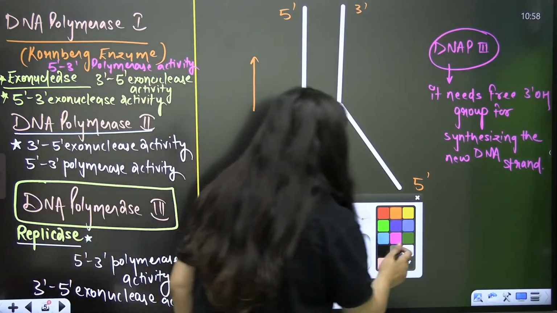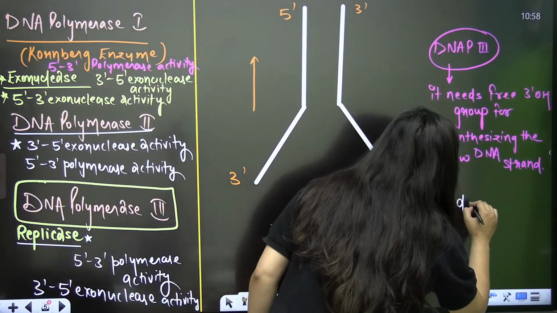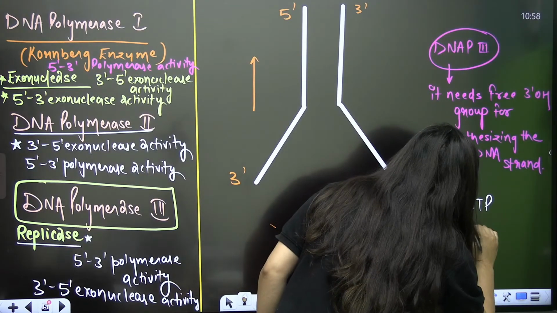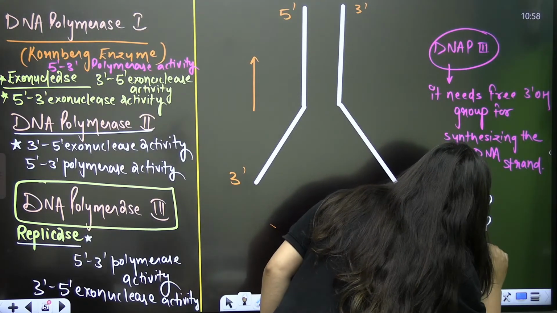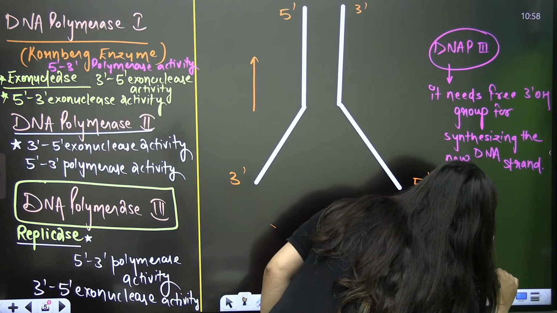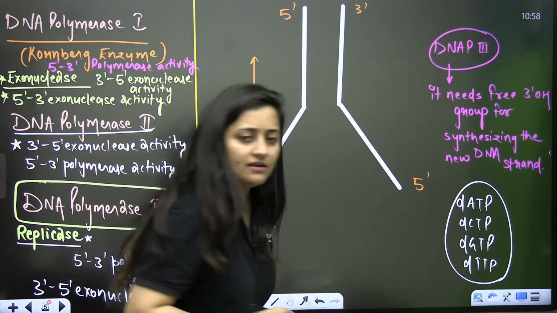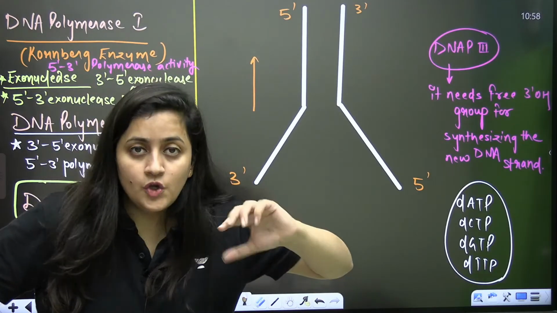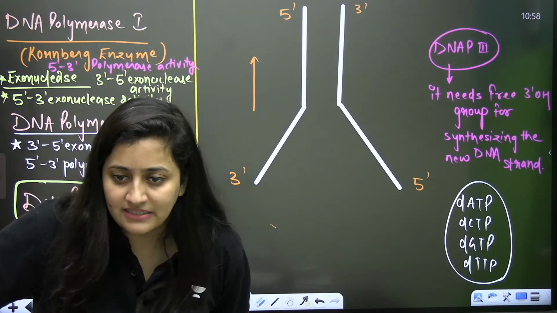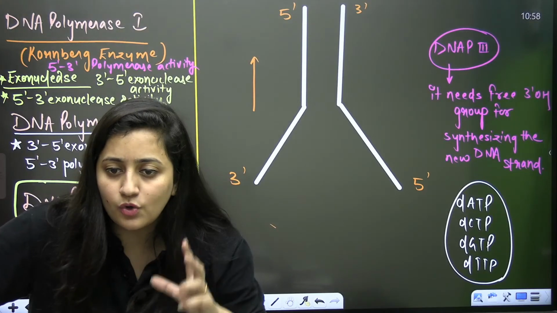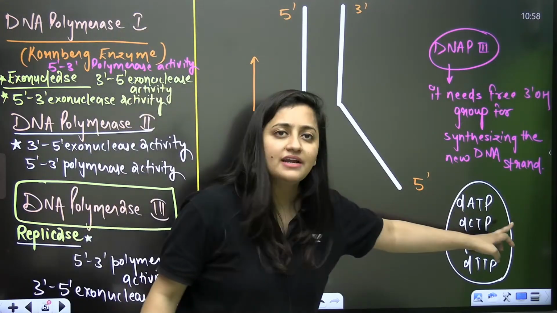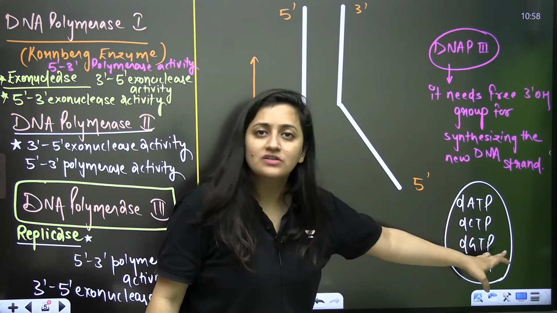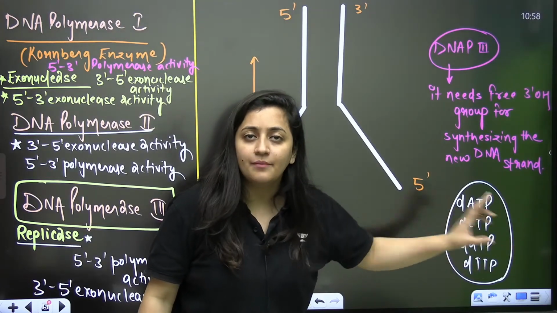There you have everything required: dATP, dCTP, dGTP, dTTP. These are your nucleoside triphosphates, deoxyadenosine triphosphate, deoxycytosine triphosphate, deoxythymidine triphosphate.